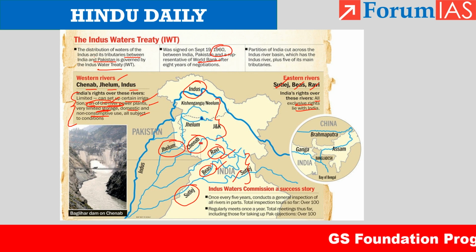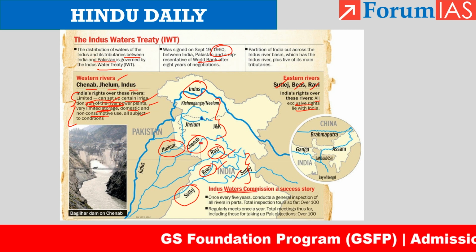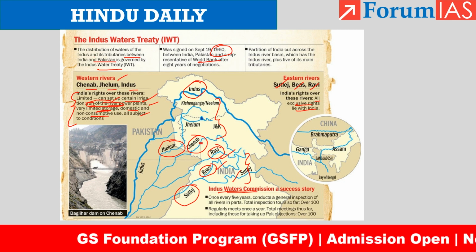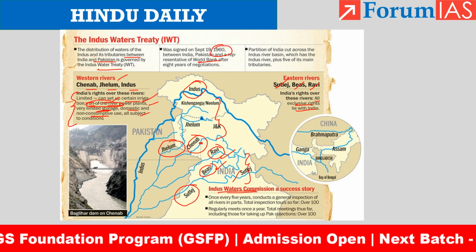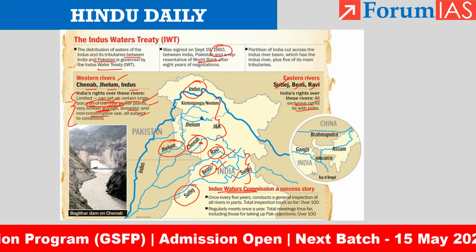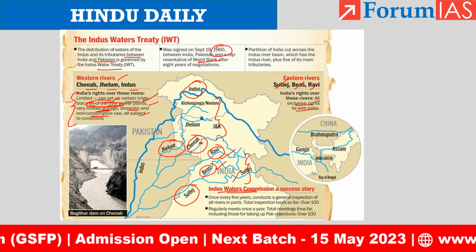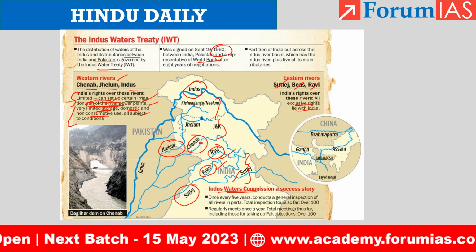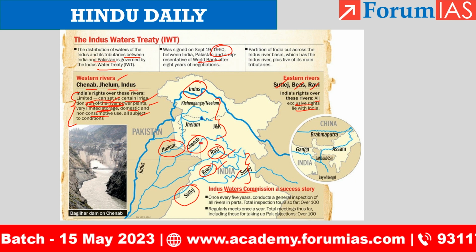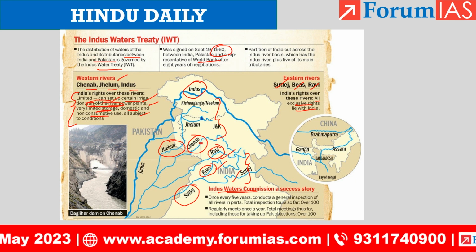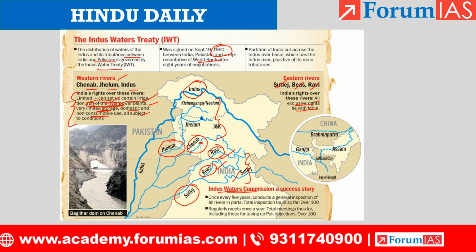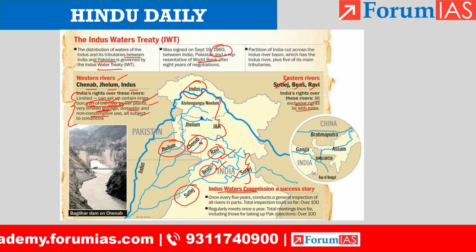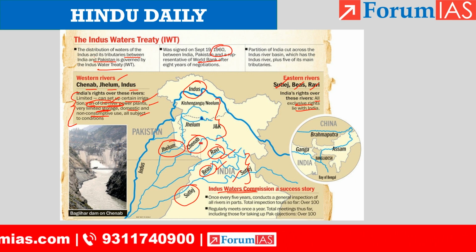So basically, we have this Indus Waters Commission, which is also a body formed via this treaty, and it is generally a success story. Whatever has been the conflict between India and Pakistan, we don't have friction with respect to the Indus Waters Treaty. Even in the India-Pakistan War of 1965, the treaty was operational.